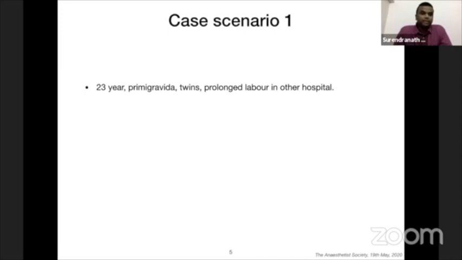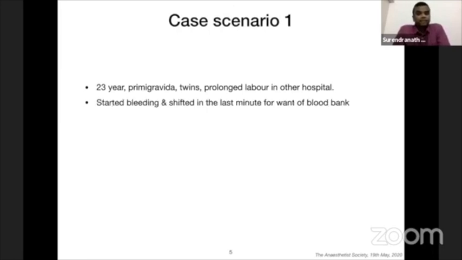where we assessed a 23-year-old primigravida with twin pregnancy, who had a prolonged labor in another hospital, almost 24 to 36 hours of prolonged labor. I do not know why in twins they waited so long. Then she started bleeding and she was shifted at the last minute for want of a blood bank in the other hospital. It was a weekend, so it is more likely that we get such patients shifted to tertiary care.